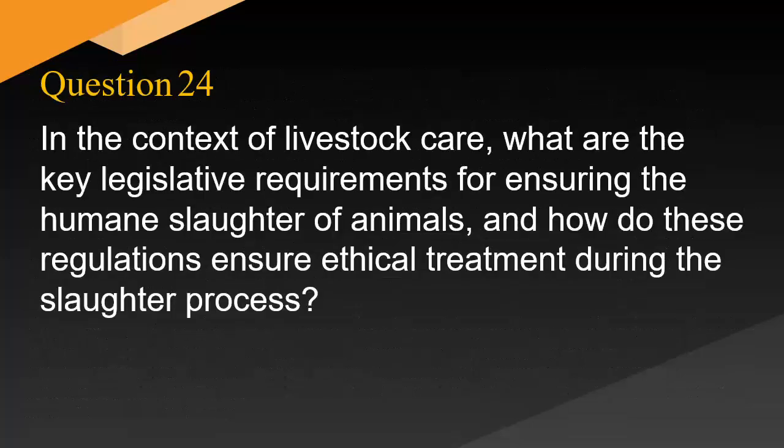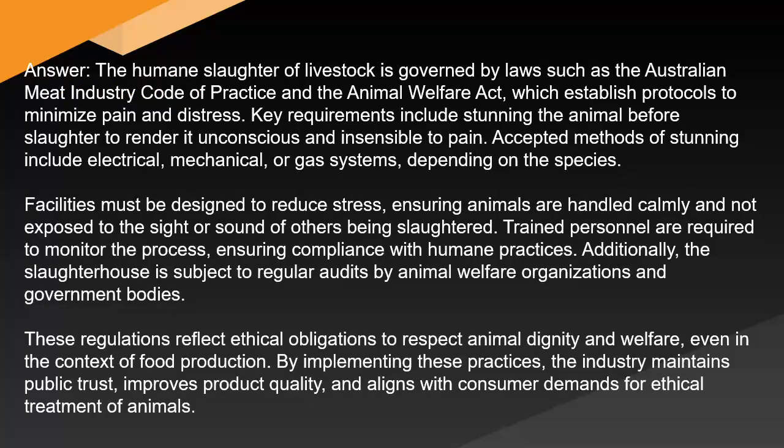In a context of livestock care, what are the key legislative requirements for ensuring the humane slaughter of animals, and how do these regulations ensure ethical treatment during the slaughter process? Answer: The humane slaughter of livestock is governed by laws such as the Australian Meat Industry Code of Practice and the Animal Welfare Act, which establish protocols to minimize pain and distress.